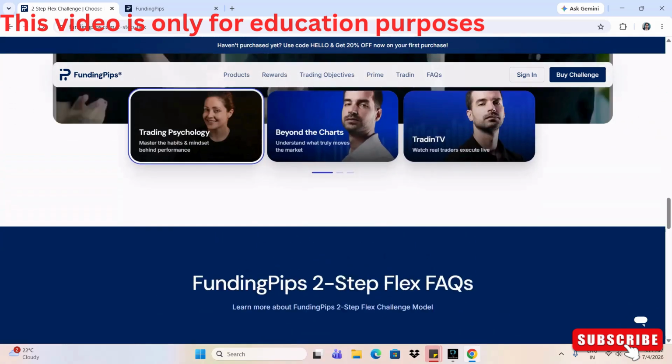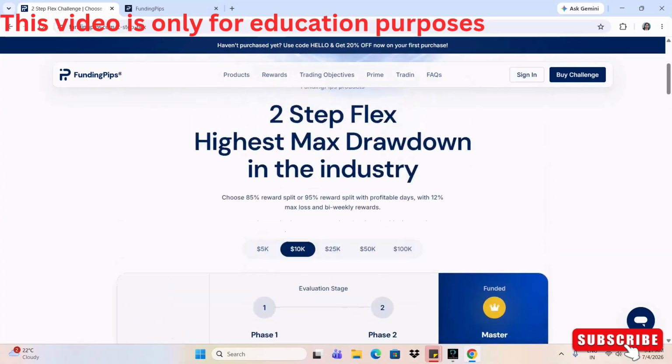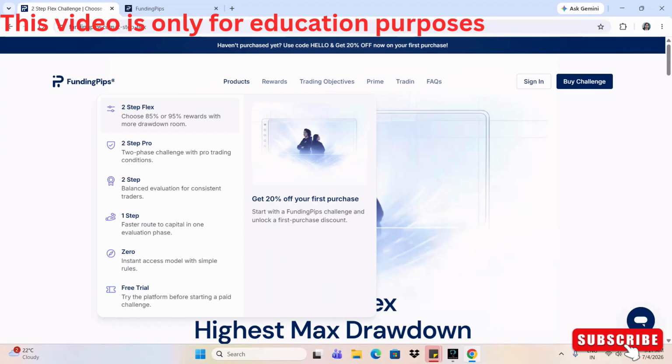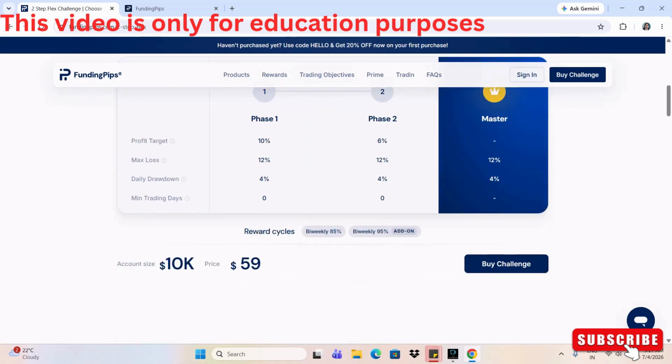So just to briefly summarize, they have the zero account, which is instant. Okay, the one step account, and in two step they have three models. So let's review the two steps. Two step standard is where you have the maximum drawdown of 10% and the daily drawdown of 5%. About the pro, you have a very simple rule. You have to achieve a 6% target each in phase one and phase two. Your daily loss will be 3% and maximum loss will be 6%. And about the flex, it has more daily drawdown and maximum drawdown.